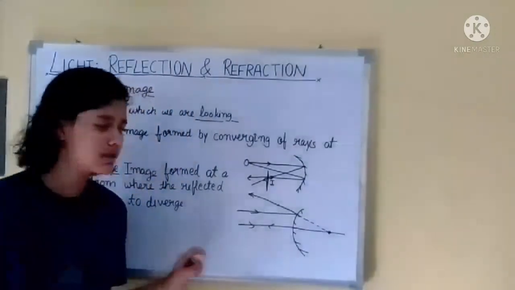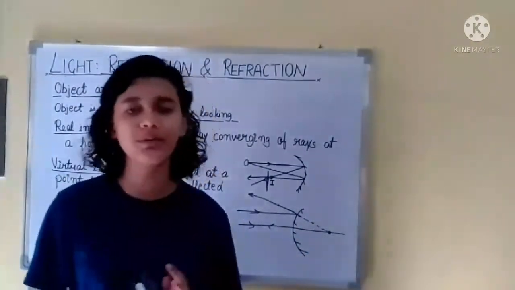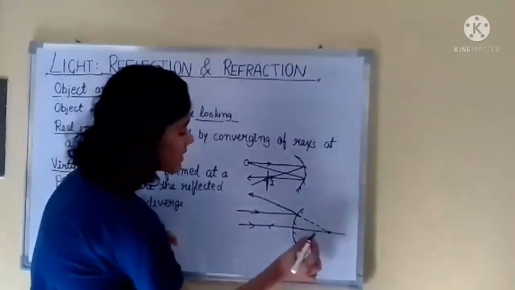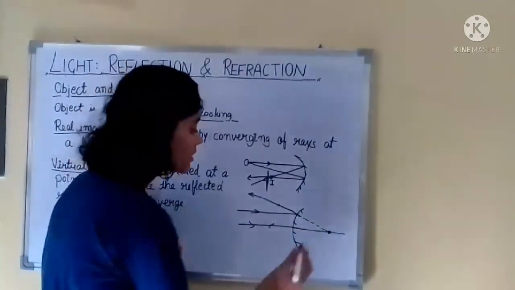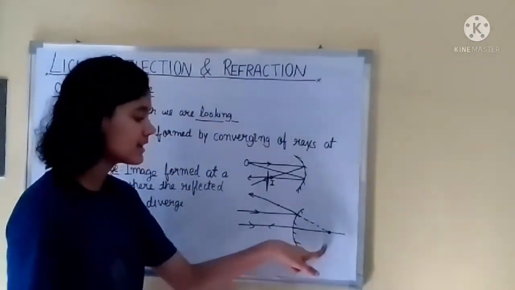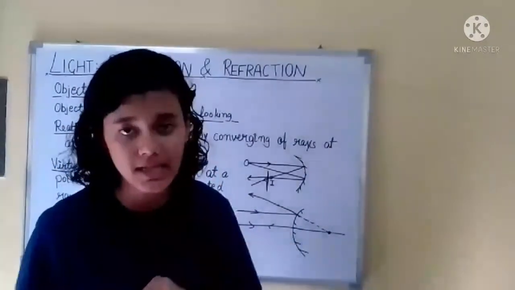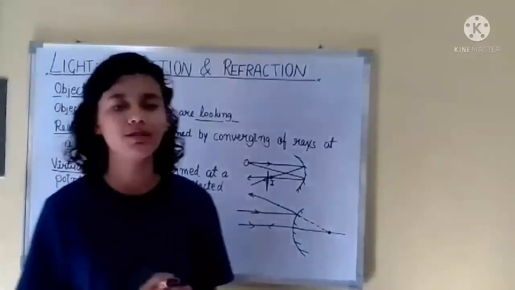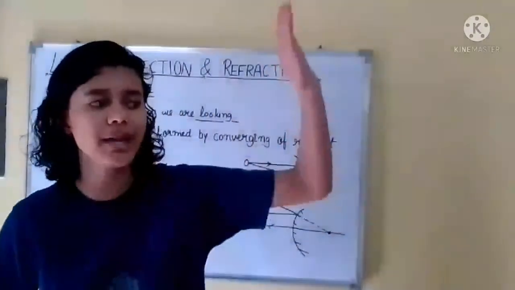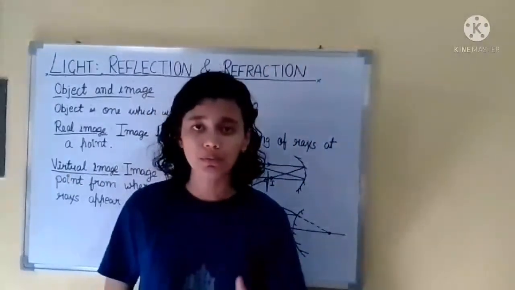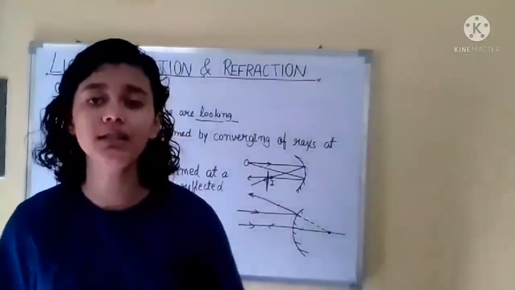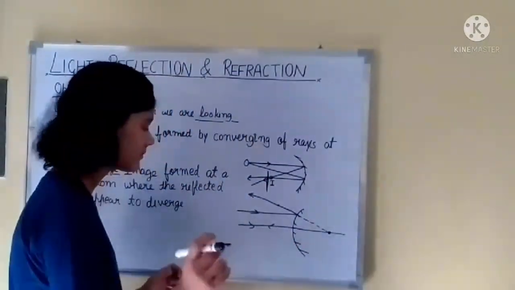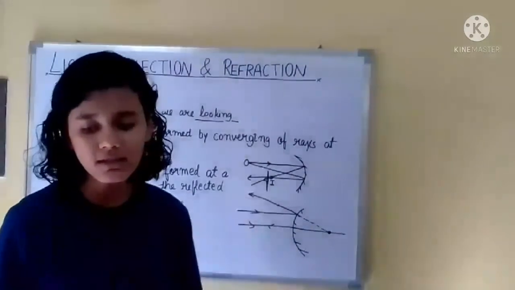How this is functioning, I will explain in the next video. But just to make clear what a virtual image is: the virtual image is not obtained on a screen, it is formed behind the mirror. If we place a screen behind the mirror, then too we cannot obtain the image. So this much is clear.